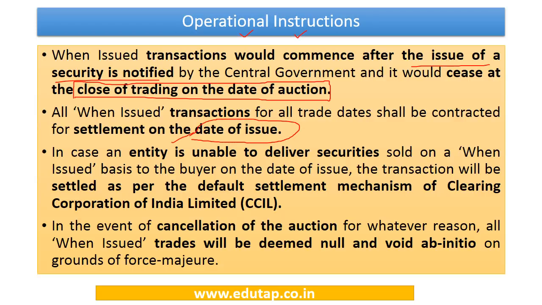This we have also seen in the previous slides, that they are to be settled only when the actual issue is made. So they will be settled only on the date of issue. Now, what if an entity is unable to deliver the securities it has sold on a when issued basis to the buyer on the date of issue? What if an entity has gone short on when issued government securities? It means that without even buying those securities, it has entered into a contract to sell those securities. So what if that particular entity fails to honor its obligations?